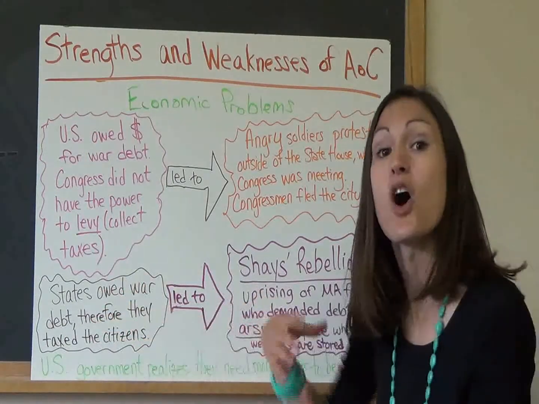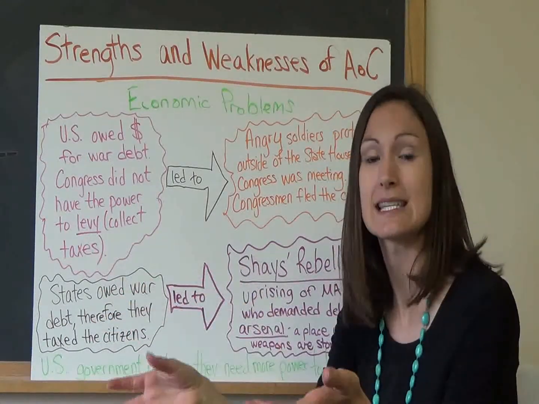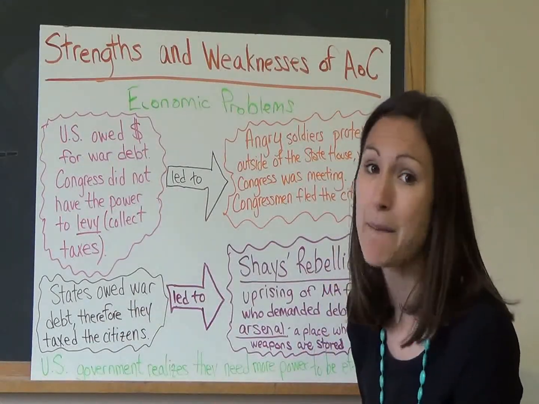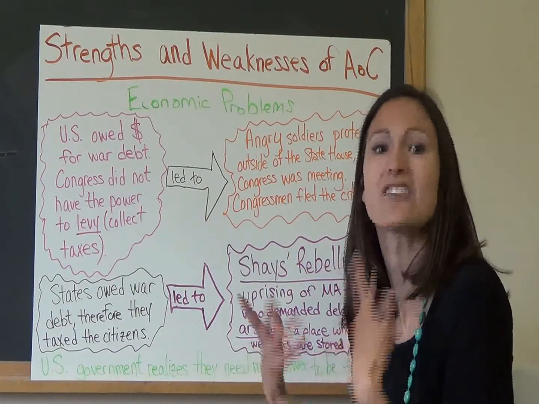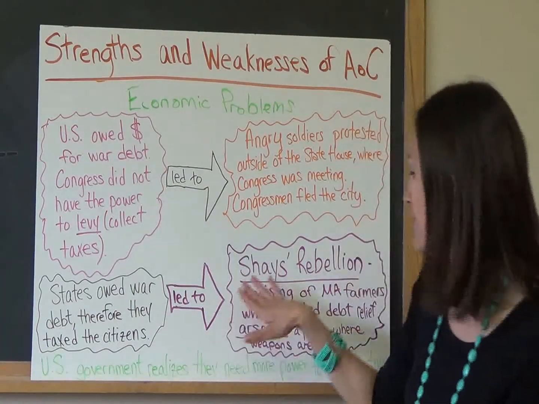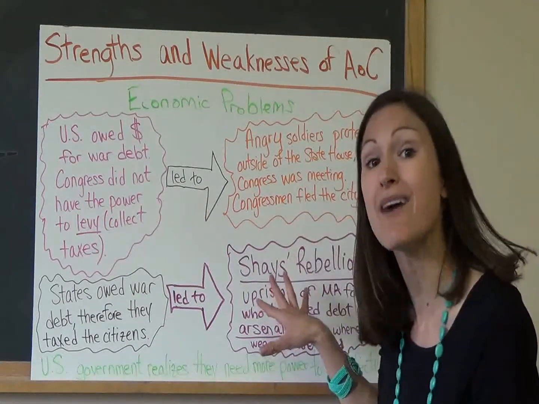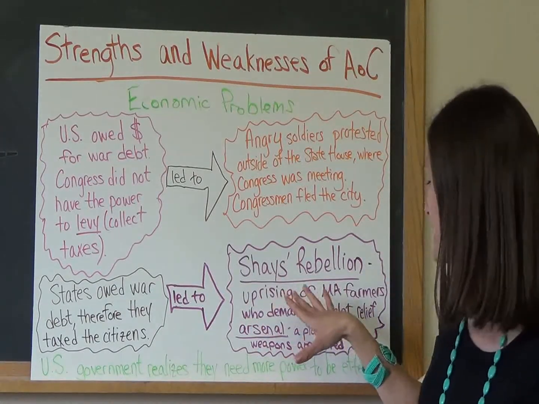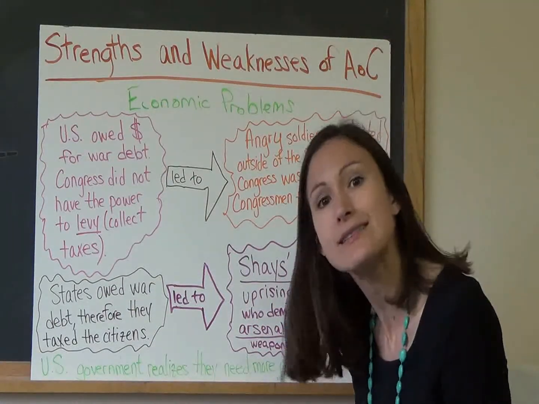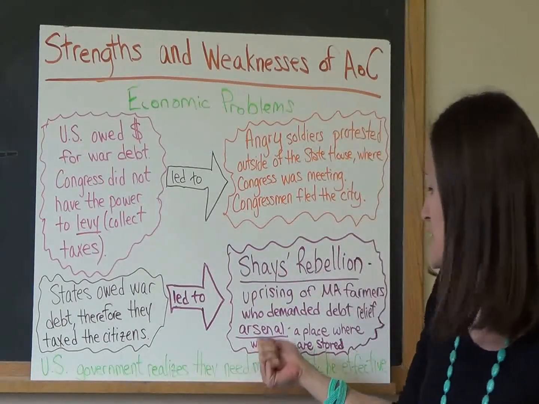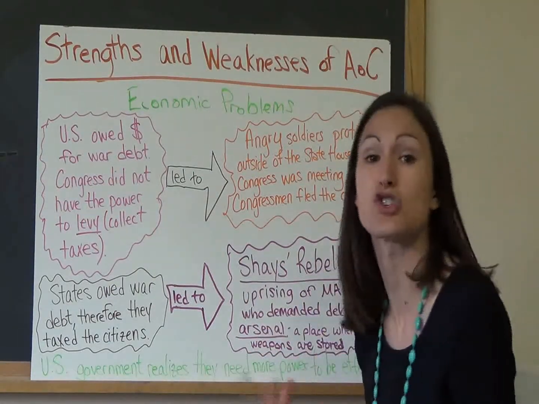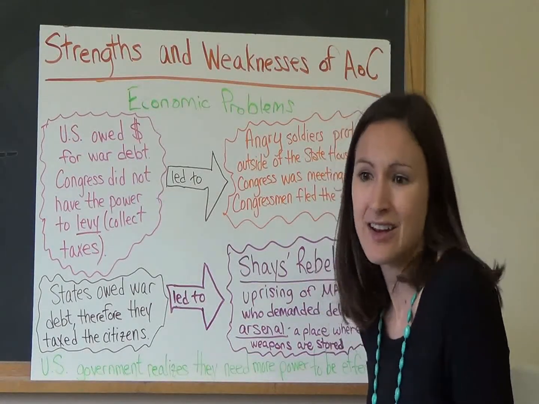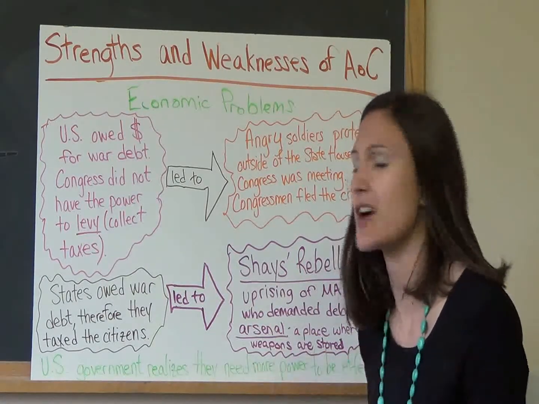You have states that owed war debt as well, and so they taxed the people to raise this money to pay their own war debt. The people were not happy about this at all because they didn't have money to pay these extra taxes. And you have Shays' Rebellion, which we are going to read about in our next class, and you can find it on the website as well. But this was an uprising of Massachusetts farmers who demanded debt relief, and they actually went to an arsenal, a place where weapons were stored, and they were going to march to Boston because they were fed up with all these taxes, that they thought was too much on them.